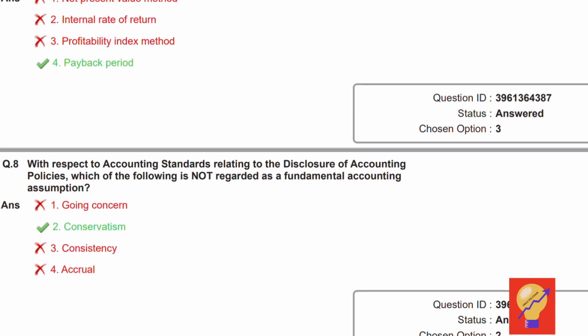Moving to question number 8. With regard to the accounting standards related to disclosure of accounting principles, which of the following is not a fundamental accounting assumption? There are 3 fundamental accounting assumptions, that is going concern, consistency, and accrual. Hence option 2 is the correct answer, that is conservatism is not regarded as a fundamental accounting assumption.